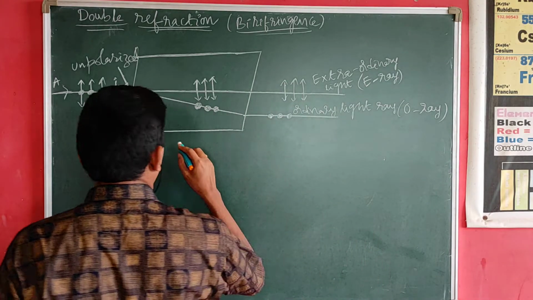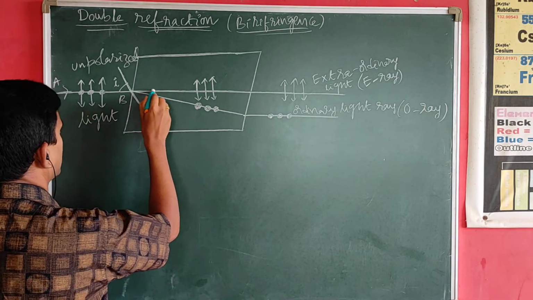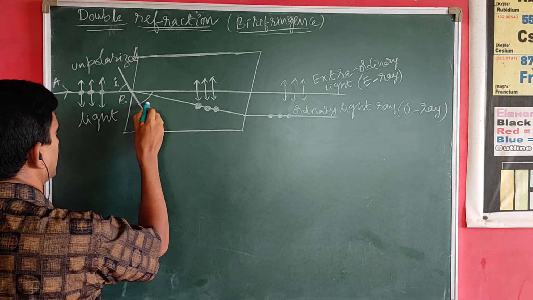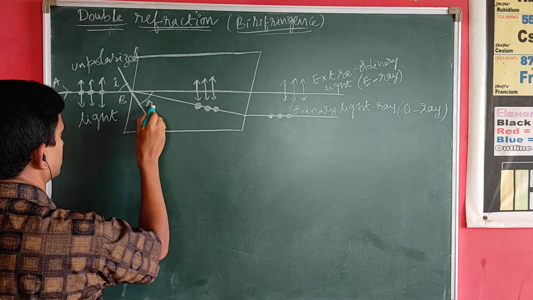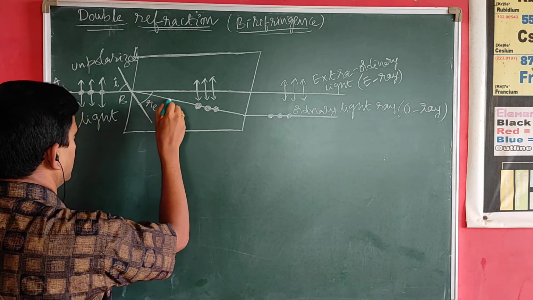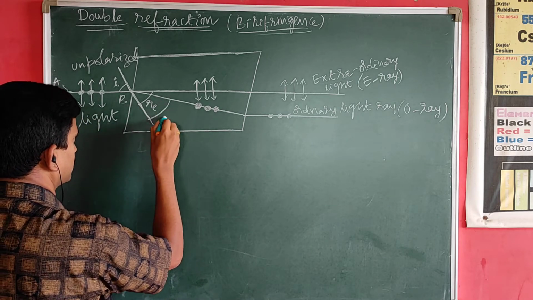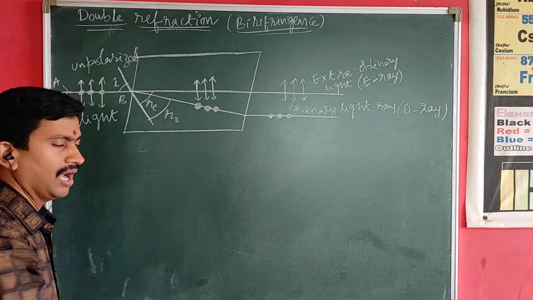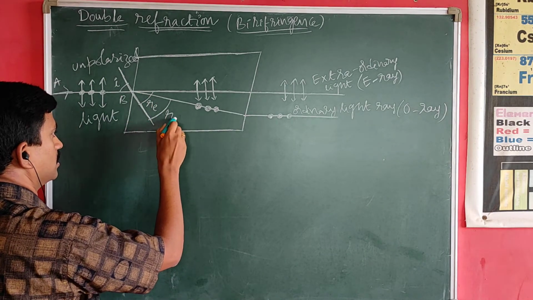Here the extraordinary light ray makes an angle of refraction which is represented as RE, and the ordinary light ray makes an angle of refraction which is represented with RO, not R zero. This is RO.